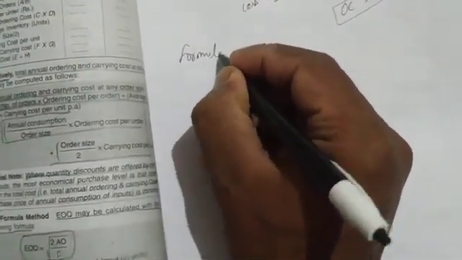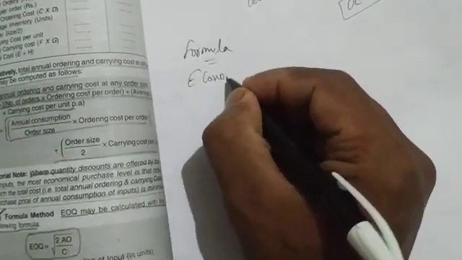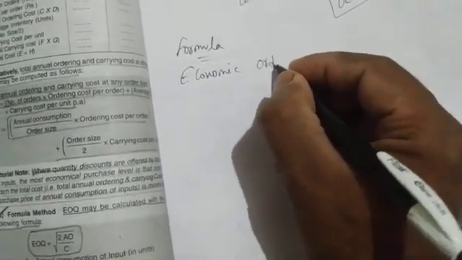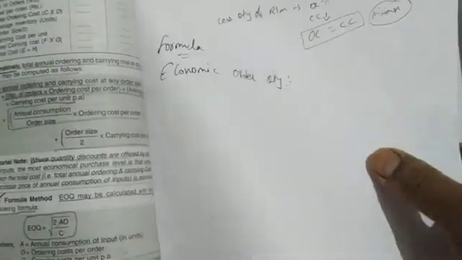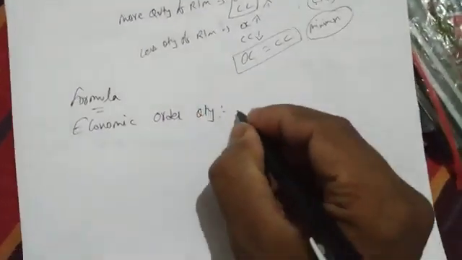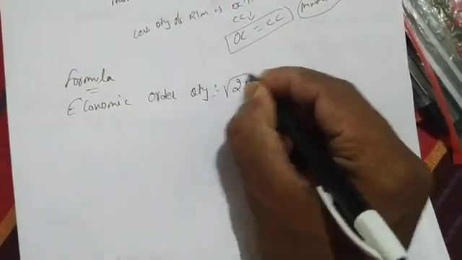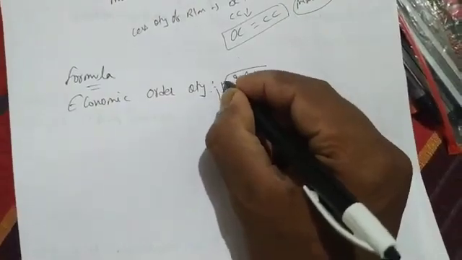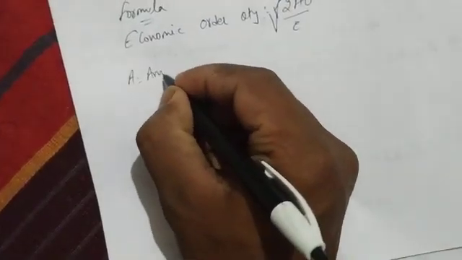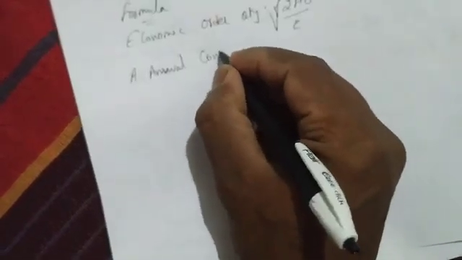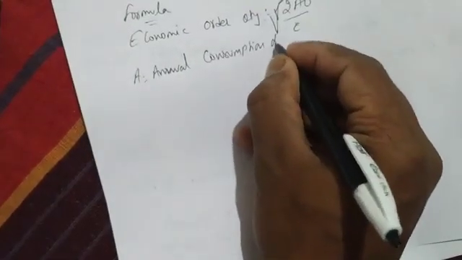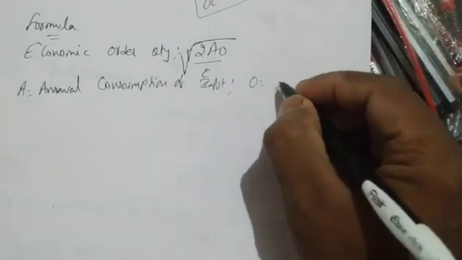Formula: economic order quantity. This could be asked for 4 marks. We have a small formula for EOQ. The formula is the square root of 2AO divided by C. The root is for C also. So what is A? A is annual consumption of input. Next, what is O? O is ordering cost.